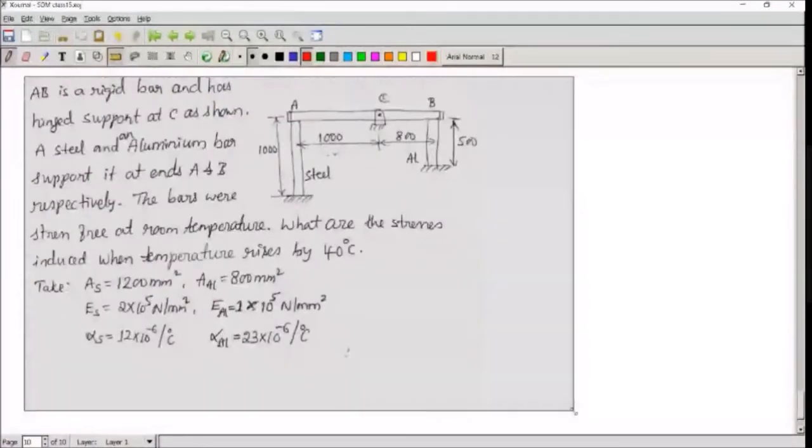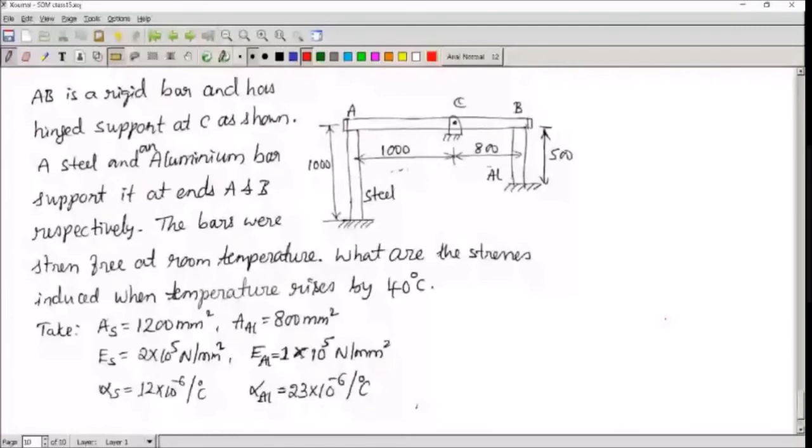It is a rigid bar. AB is a rigid bar. You can see horizontal member AB. It is hinged at point C. A steel and aluminium bar support it. You can see the left support is a steel bar and the right support is an aluminium bar, at ends A and B respectively.